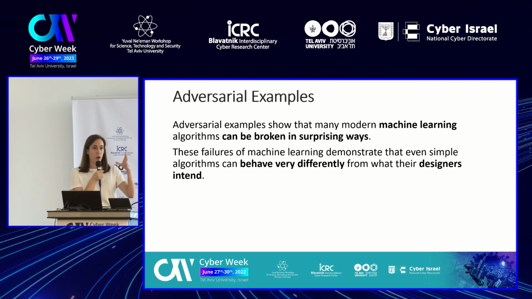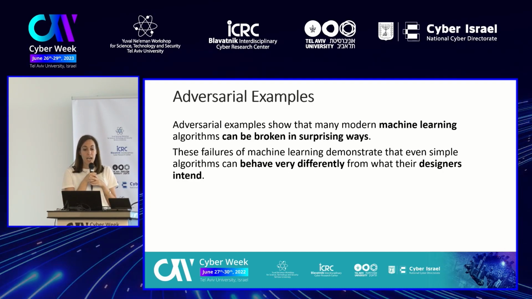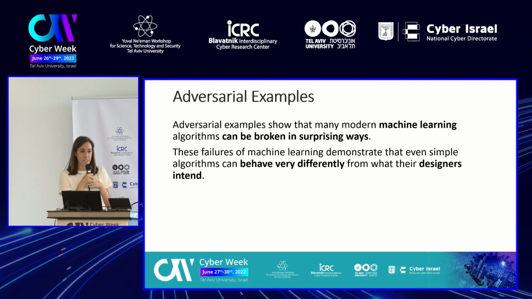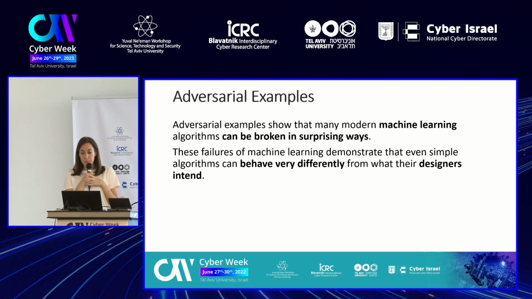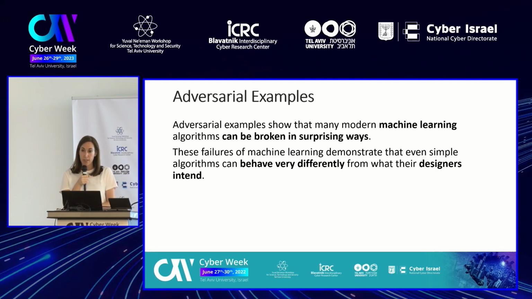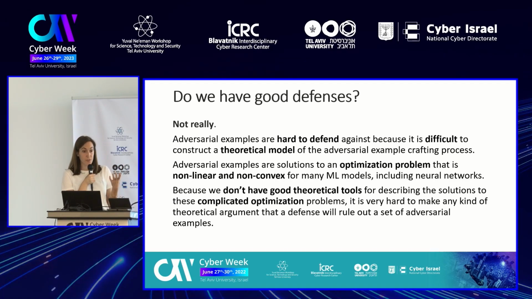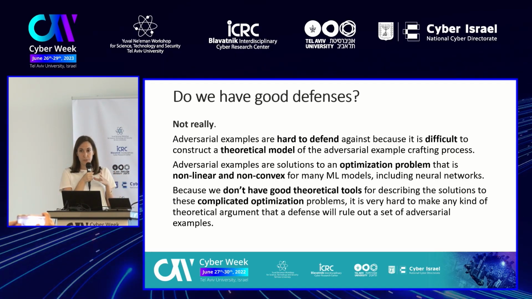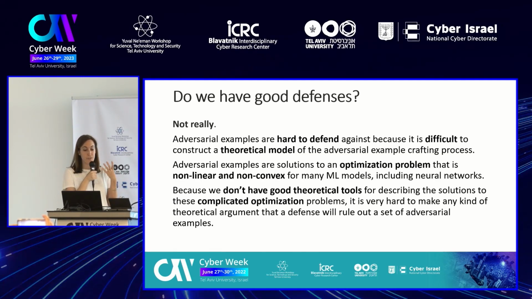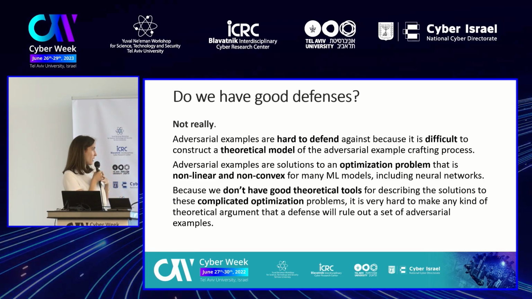Okay, so all the examples that we've seen here show that many modern machine learning algorithms can be broken in surprising ways. This failure demonstrates that even simple algorithms behave very differently from what they were designed to do. Now, the question is, do we have good defenses? The answer is not really, because adversarial examples are hard to defend against, since it's very difficult to construct a theoretical model of the adversarial example crafting process.